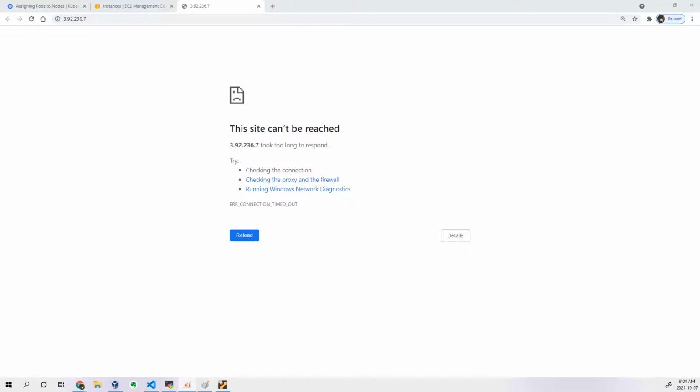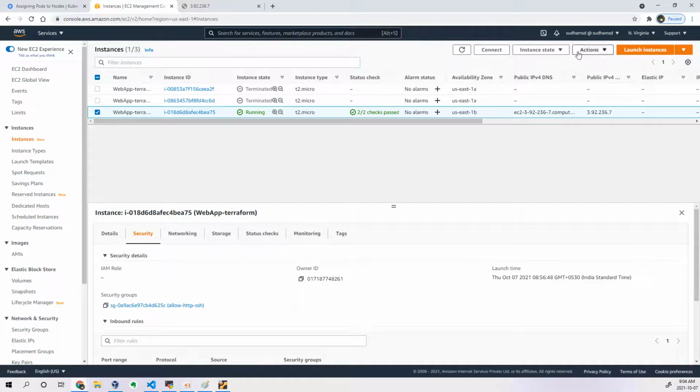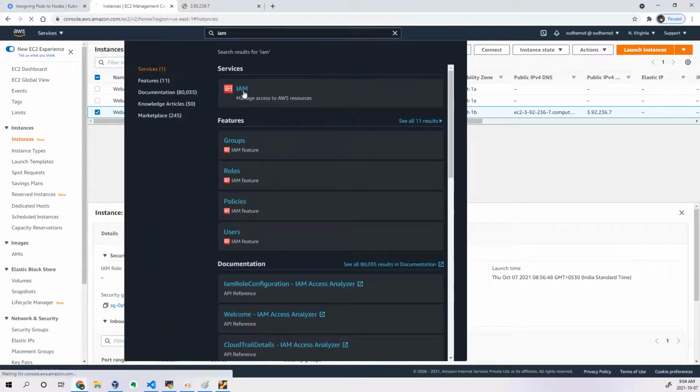Shown it actually, but okay. Go to IAM, Identity Access Management. Go there. Okay.